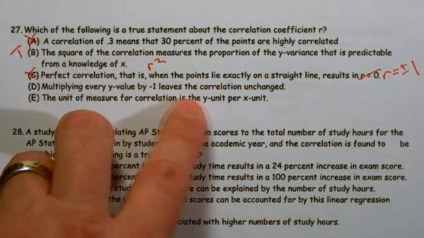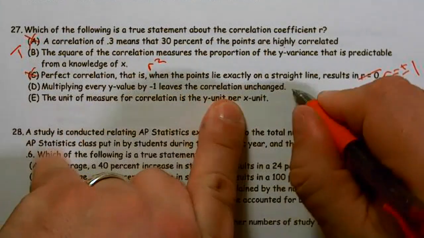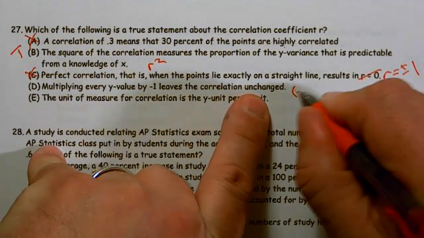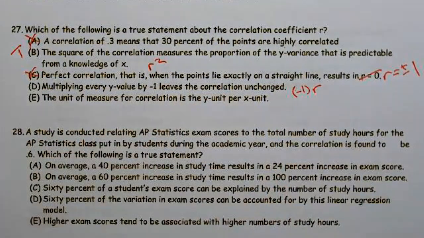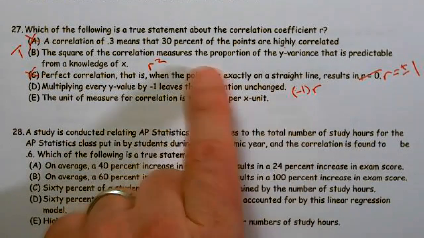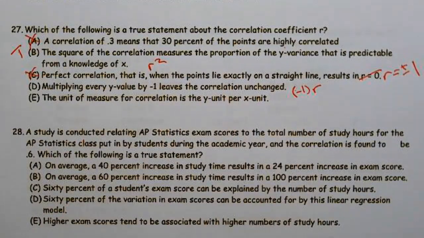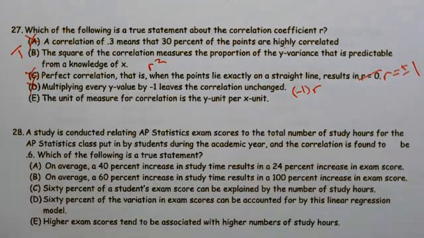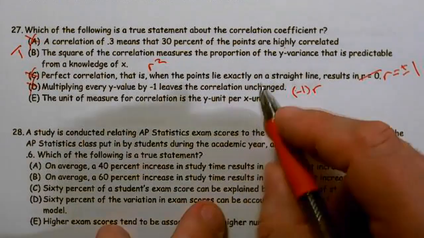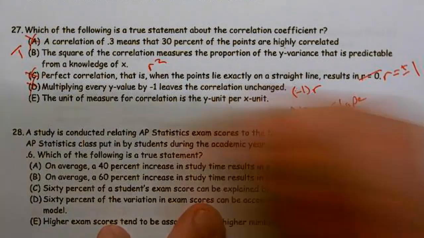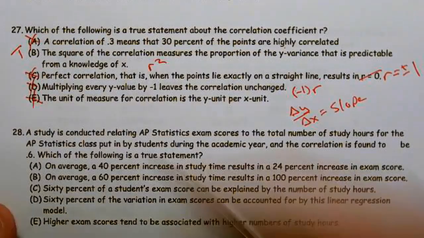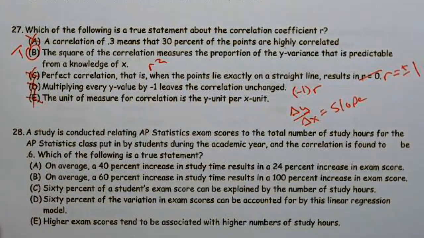Multiplying every y value leaves the correlation unchanged. No, multiplying every y value by -1 changes the correlation by -1. So you take -1 times r, all right? So the sign will change. Multiplying every value by -1 will change the sign. So the correlation changes by the sign. And the unit of measure for correlation is the y unit per x unit. Wait a second, change in y over change in x, oh, that's slope. That's the measure of slope. All right, so B is our best answer for number 27.